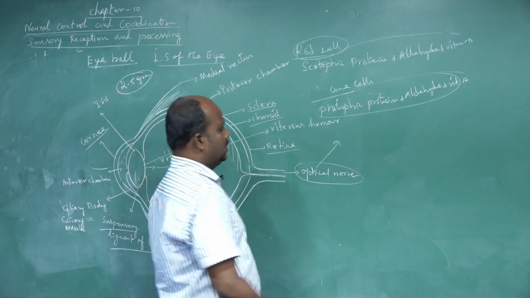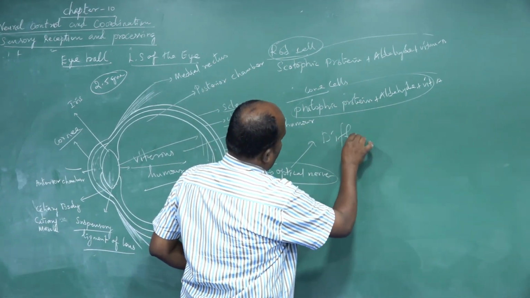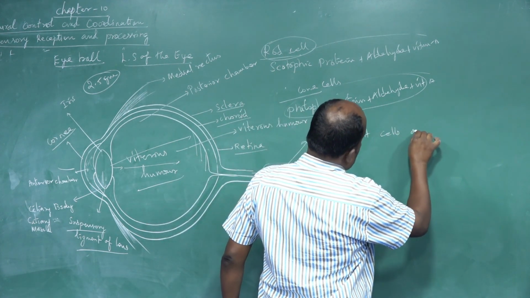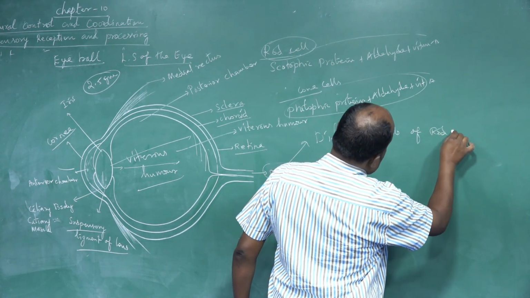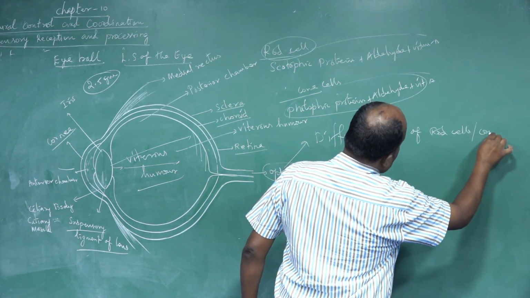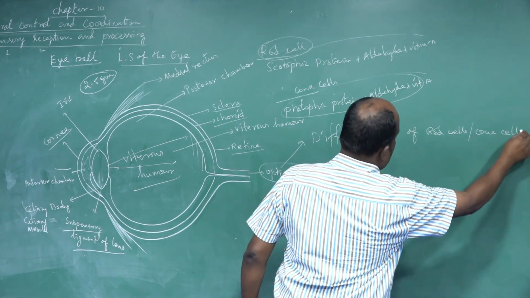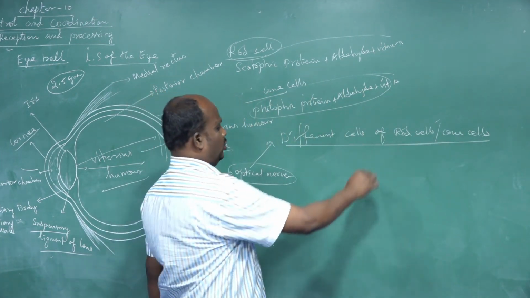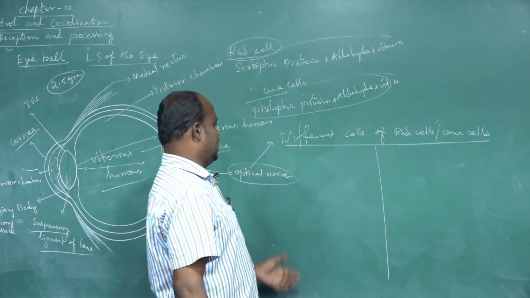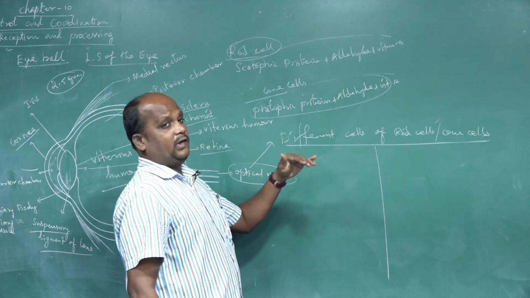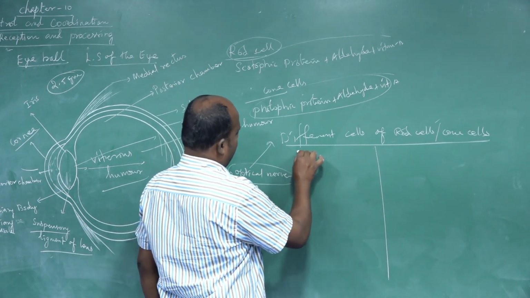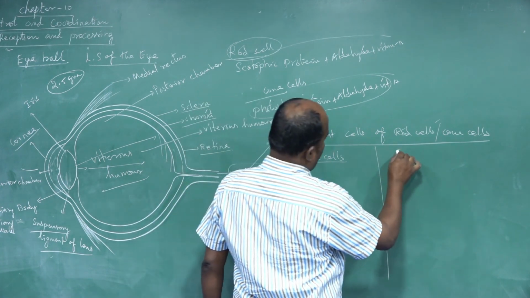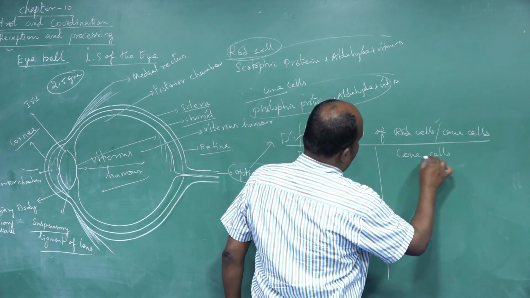Now we are going to talk about the different types of cells in the retina, the rod cell and the cone cell. The rod cell and cone cell are present in the retinal structure. They have some small differences. First we take the structure of the rod cell and its responsibility. Second, the cone cell and its responsibility.